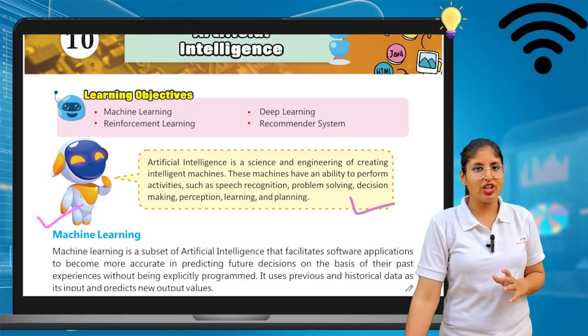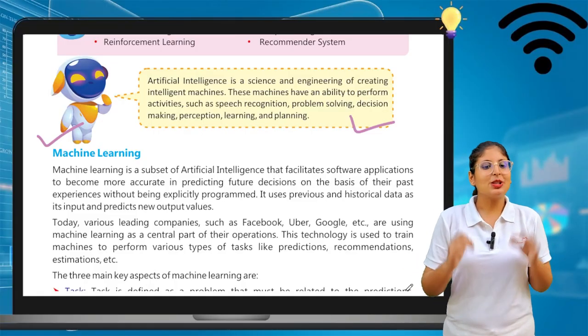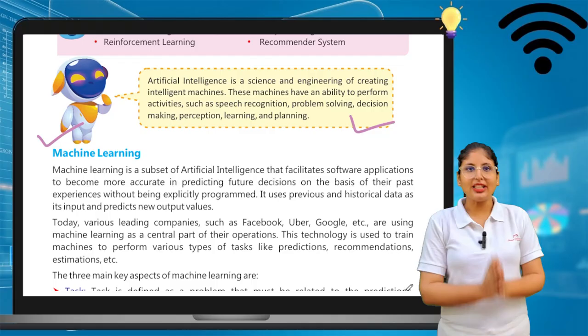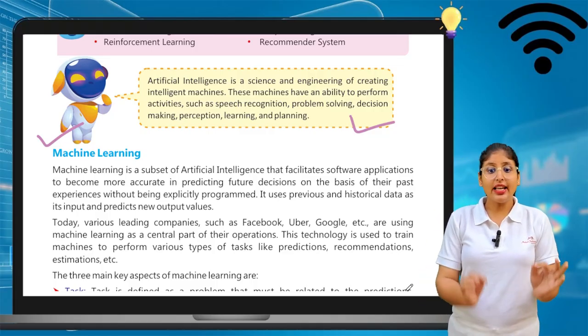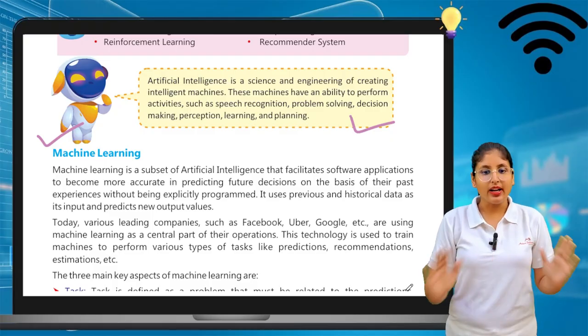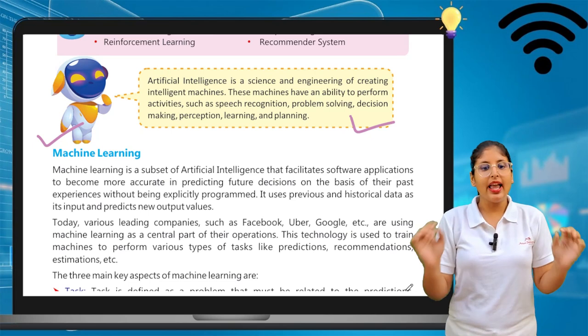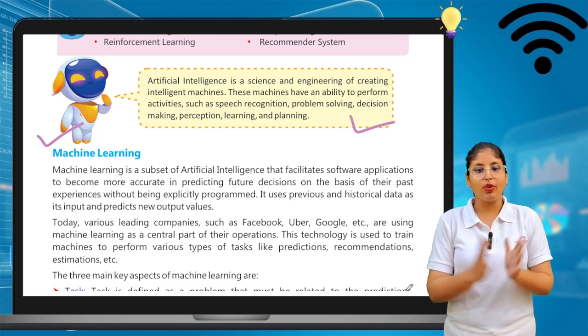What is machine learning? Machines also learn. Let's see. Machine learning is a subset of artificial intelligence that helps software applications become more accurate in predicting future decisions on the basis of past experience without being explicitly programmed.